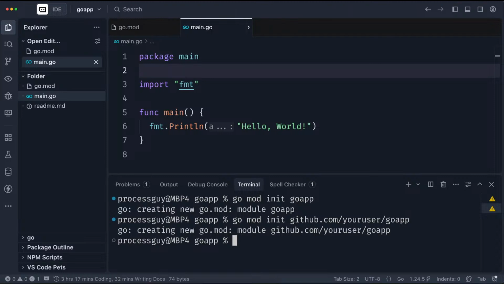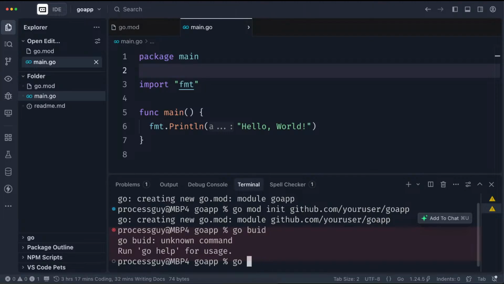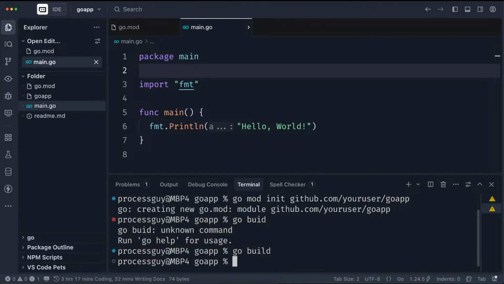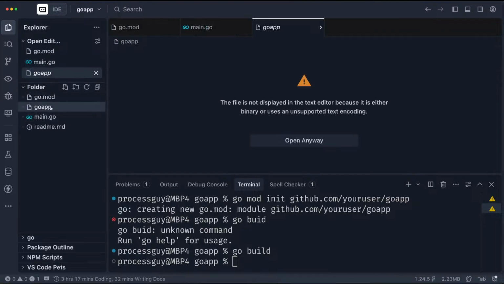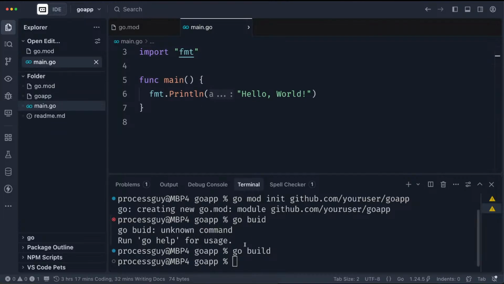So to run it, you will need to do... who can guess how to run this now? Go. So you do go build, and what happens? It builds that code for you. On the left hand side, this is the application here. Of course, it is an executable application, and that's one thing you need to know about what happens when you build your application.